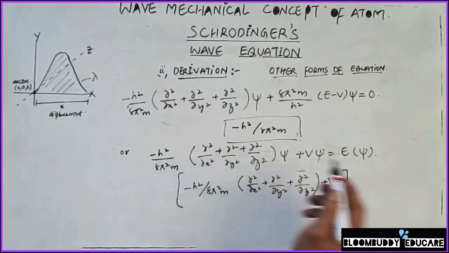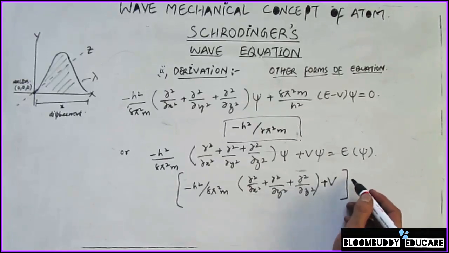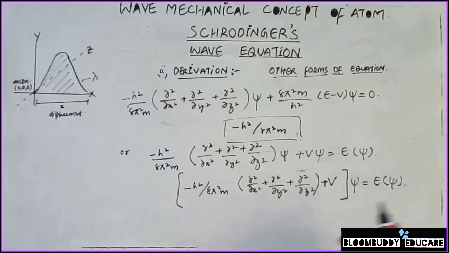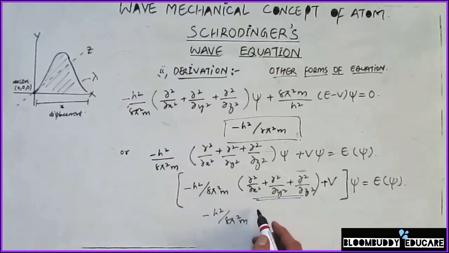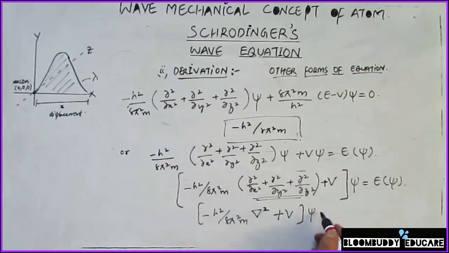So for all of this equation, psi is common, and on the right hand side e psi remains the same. Now this region can be replaced with the Laplacian mathematical operator, so this equation becomes minus h square divided by 8 pi square m, and instead of this region I can write the Laplacian operator, that is del square, because everywhere there is squaring, or the second differential that we are looking at, and then this v stays there, and the whole of this region is multiplied by psi becomes equal to e psi.